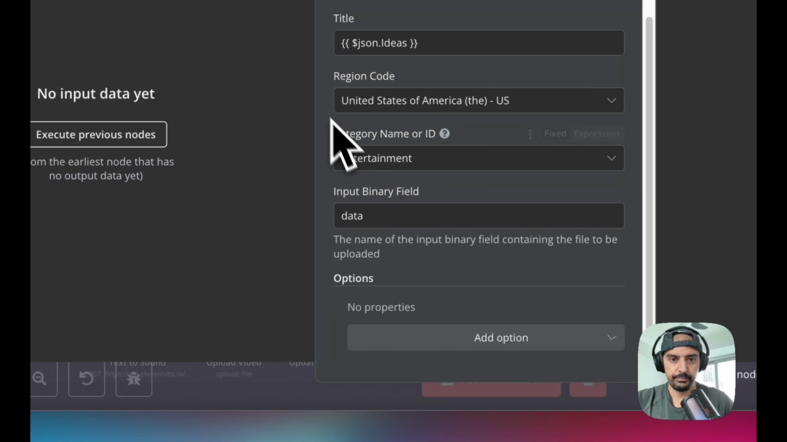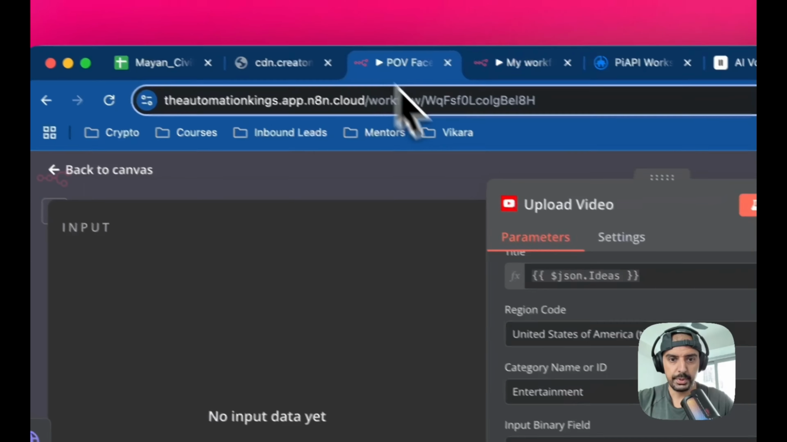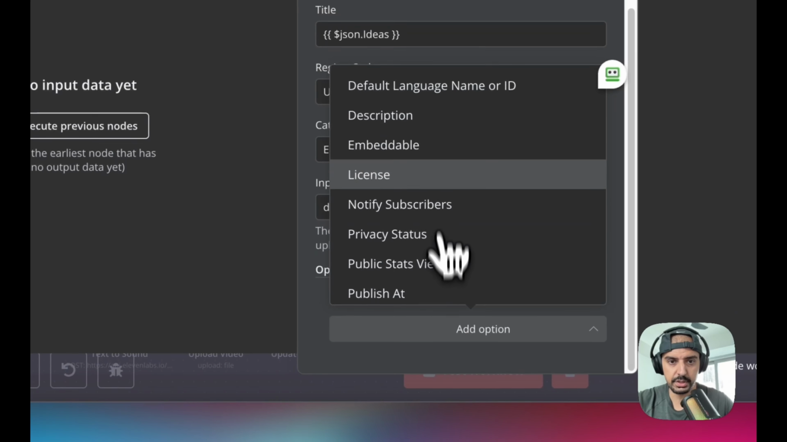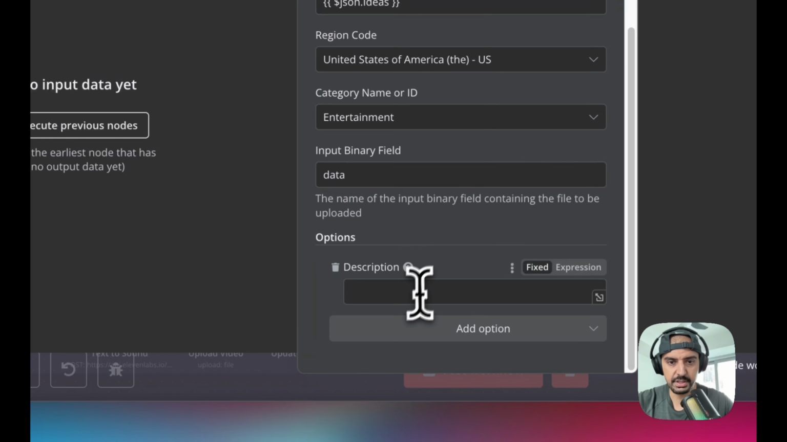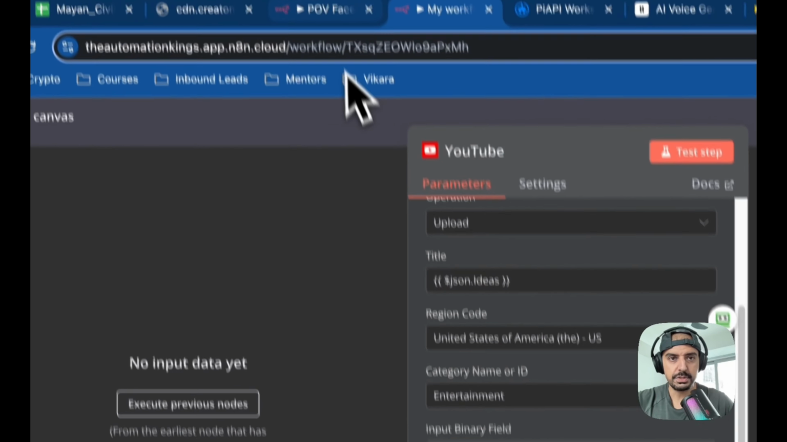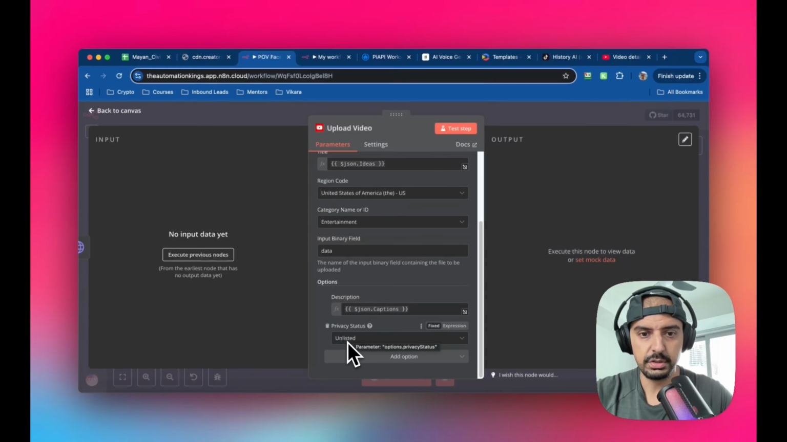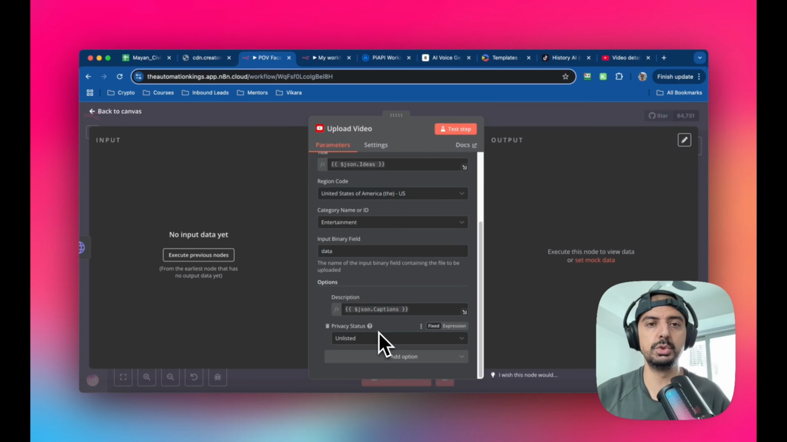So where did I put that? That's in options, description. Okay, so add description. I'm going to paste the captions. Okay, and then for the rest of it, for private status, I recommend that you leave it unlisted.